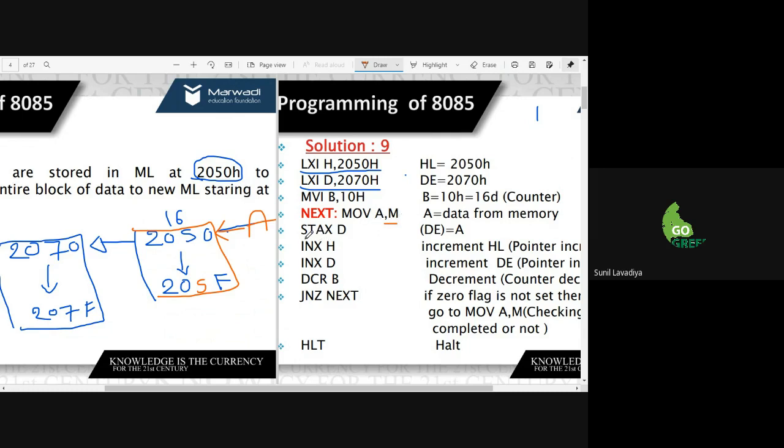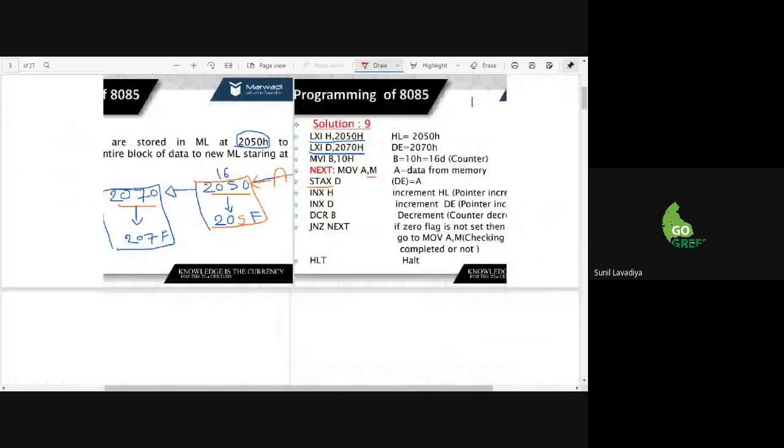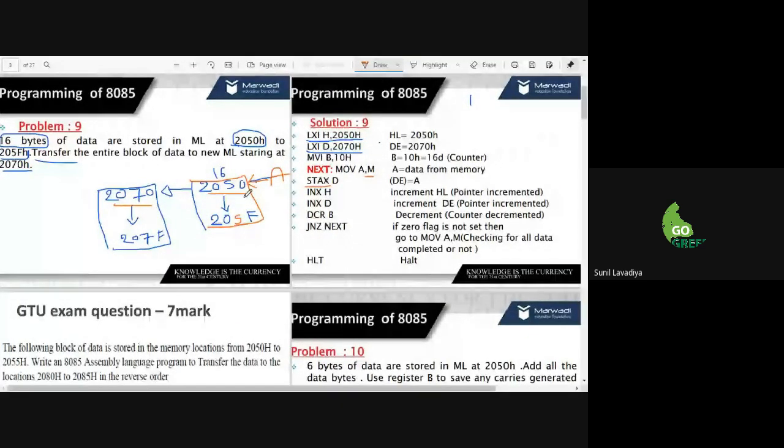Then I use STAX D, which means accumulator data is transferred to the DE pair, meaning this 2050 data is transferred to the location 2070.